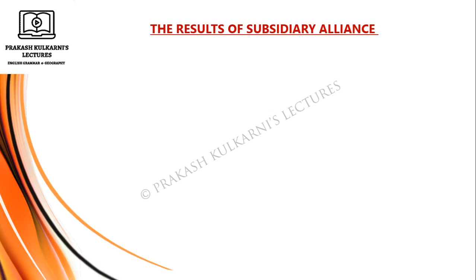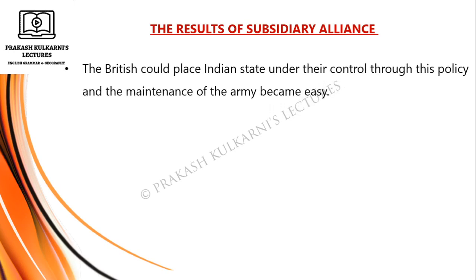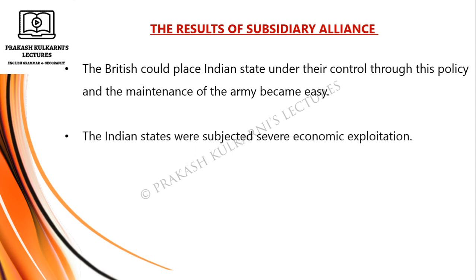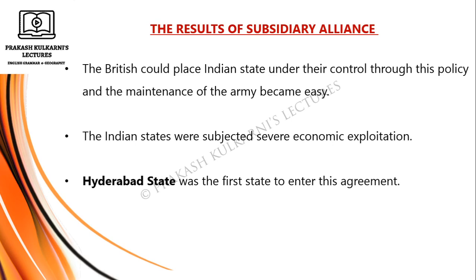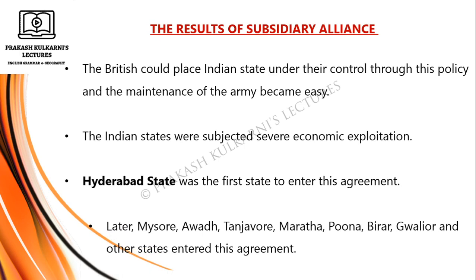The results of subsidiary alliance: the British could place Indian states under their control through this policy, and the maintenance of the army became easy. The Indian states were subjected to severe economic exploitation. Hyderabad state was the first state to enter this agreement. Later, Mysore, Awadh, Tanjore, Maratha, Pune, Berar, Gwalior, and other states entered this agreement.